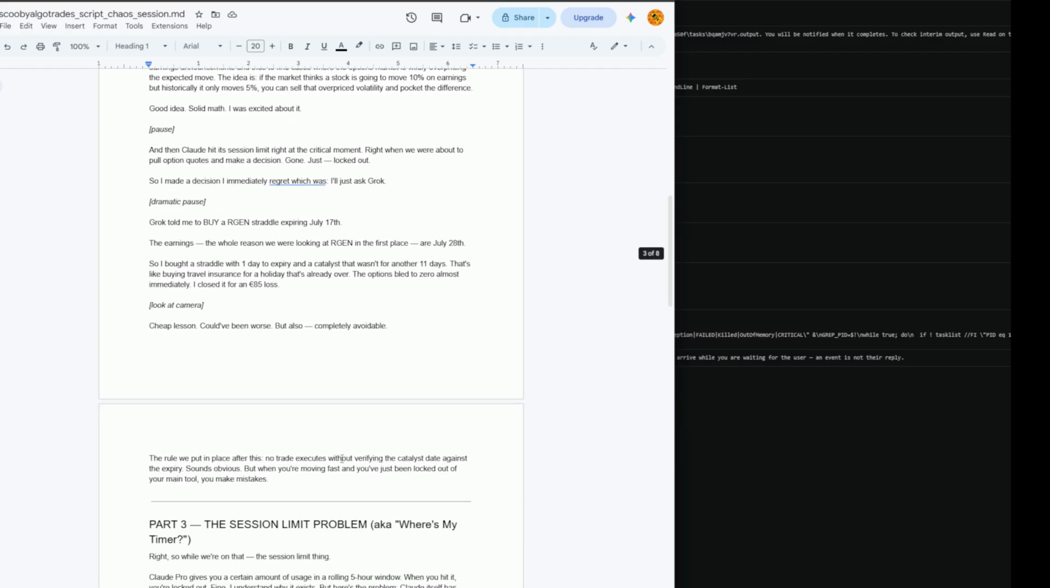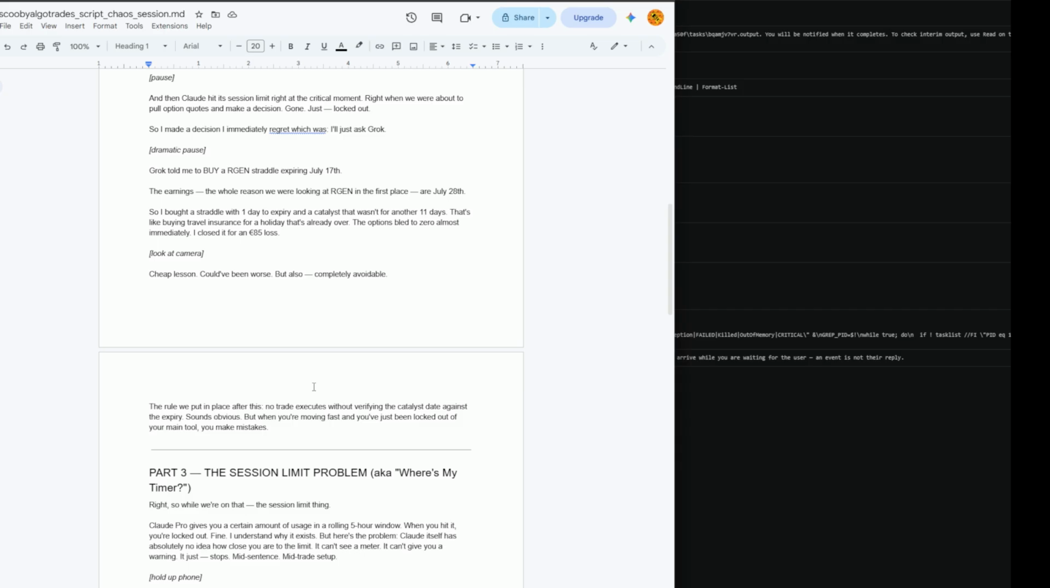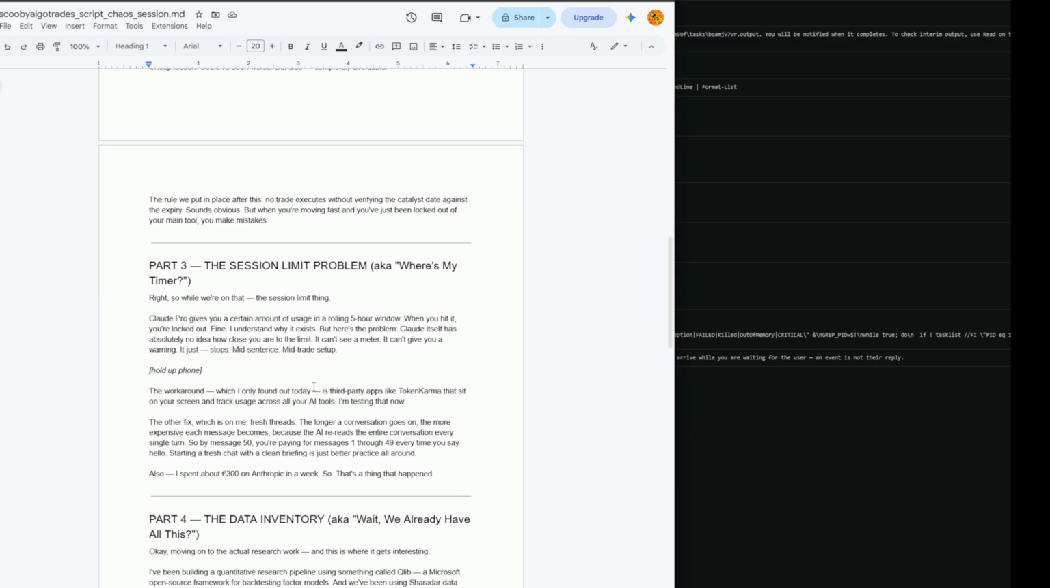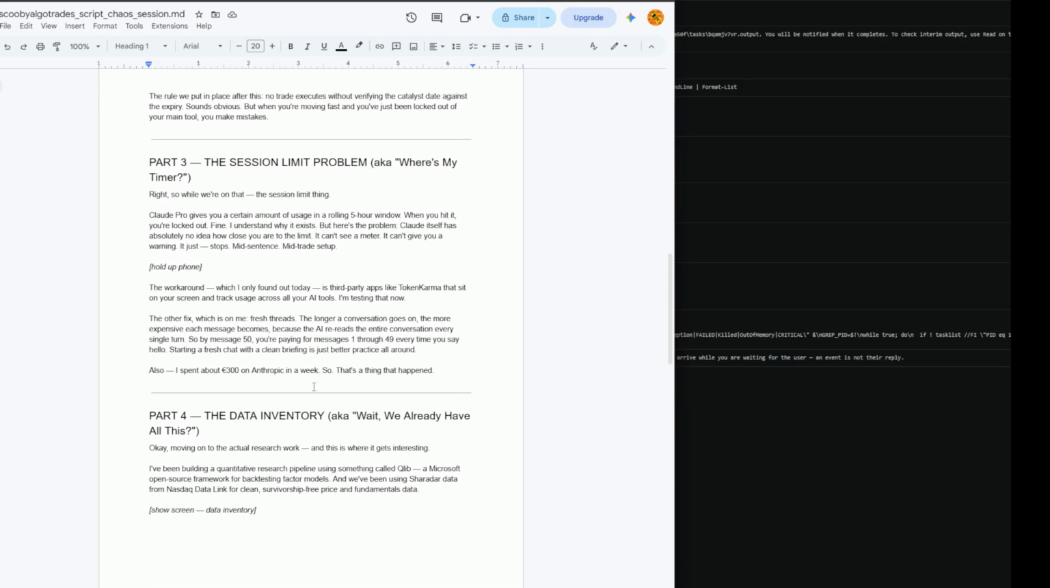Anyway, the cheap lesson could have been a lot worse, but also it could have been completely avoidable as well. So the rule we put in place after this is no trade executes without verifying the catalyst date against the expiry. It sounds obvious, but when you're moving fast and you've just been locked out of your main tool, you make mistakes. You see, it was telling me it's bleeding theta and all this real fast, and I'm like, okay, I've got to get in there. But it had another 11 days. I don't know why I was pushing it, but anyway, there you go.